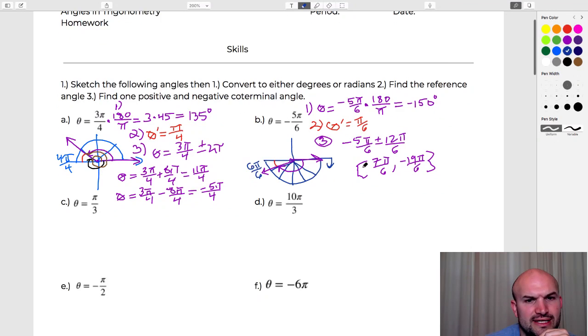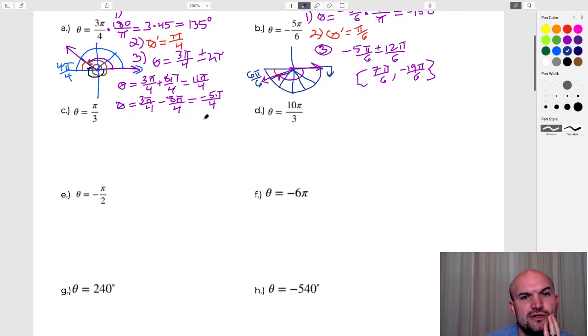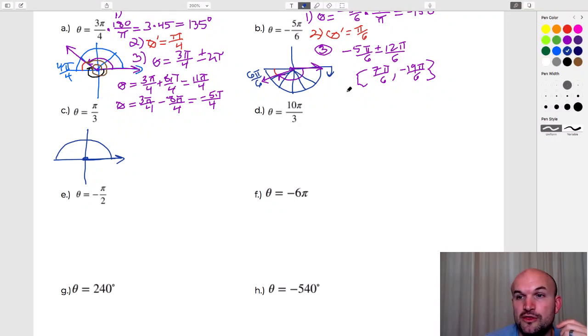All right, let's work on the next one here, which is pi over 3. So if I want to go ahead and sketch this angle, I'll just use this as my initial side. And again, we could use this half circle, and now we want to break this up into thirds. Sometimes the x-axis or the y-axis kind of makes that confusing, but you can see here this circle is broken up into thirds, like 1/3, 2/3, 3/3. Well, we only need to travel 1/3, so you can see that my angle is going to start here and rotate there. All right.